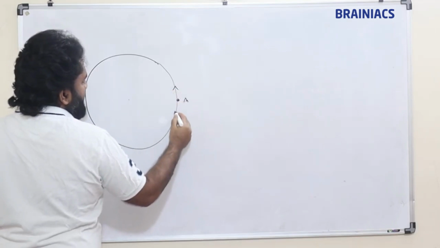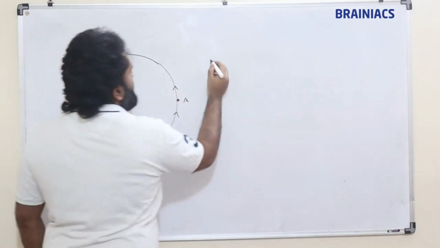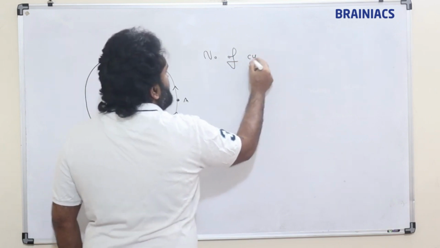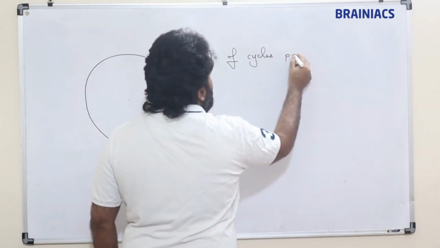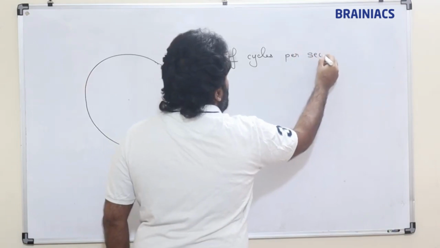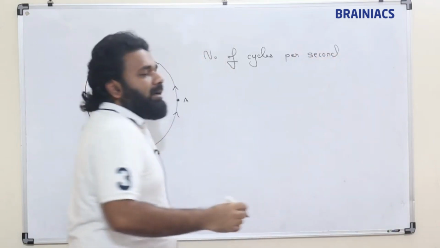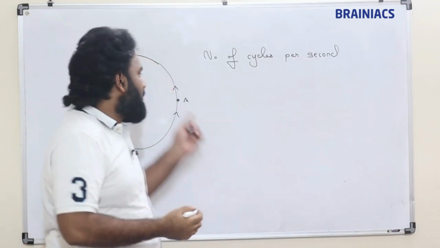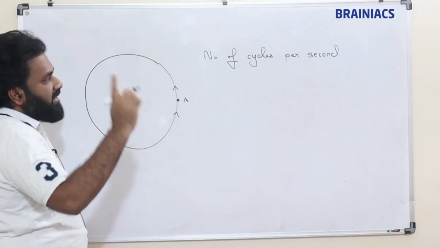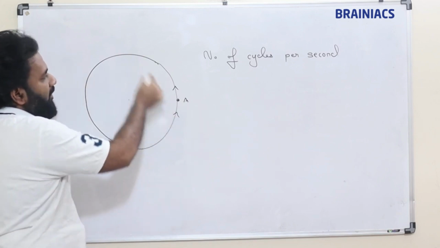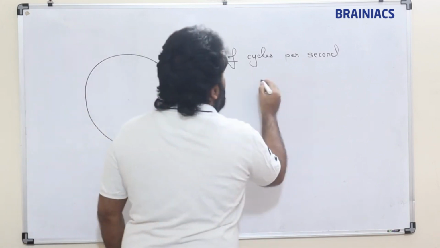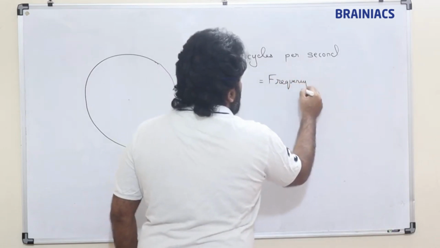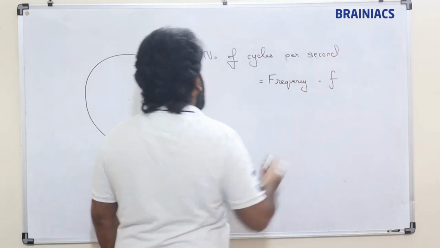So the number of cycles per second, how many times this is rotating, full cycle, how many cycles are covered per second? This is called frequency, or we say F.